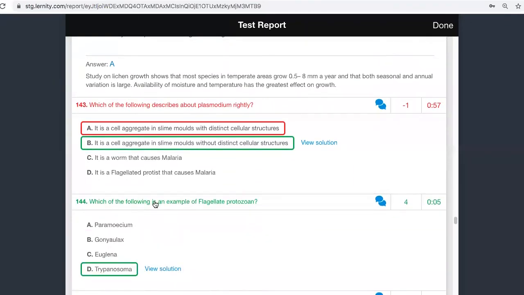Which of the following is an example for flagellate protozoan? Gonyaulax is dinoflagellate, Paramecium is ciliate protozoan, Euglena is euglenoid. So the answer is Trypanosoma. Trypanosoma is the flagellate protozoan.